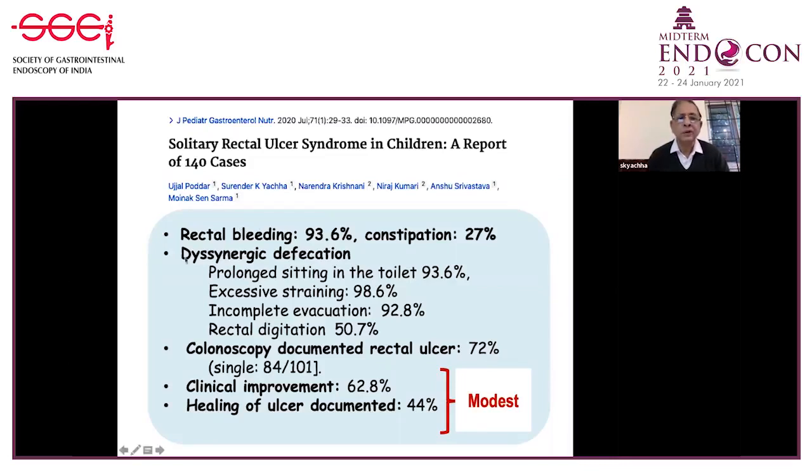Here you can see rectal bleeding in the majority and constipation in some, with dyssynergic defecation in the majority of patients, and colonoscopic documentation of rectal ulcer in 72%, with single ulceration. Clinical improvement and healing of the ulcer was a modest response, actually. Sometimes it is very difficult to treat solitary rectal ulcers in children as well.